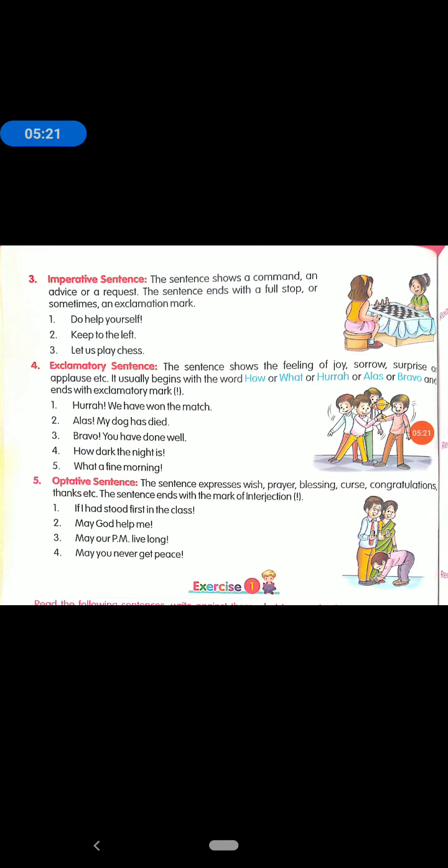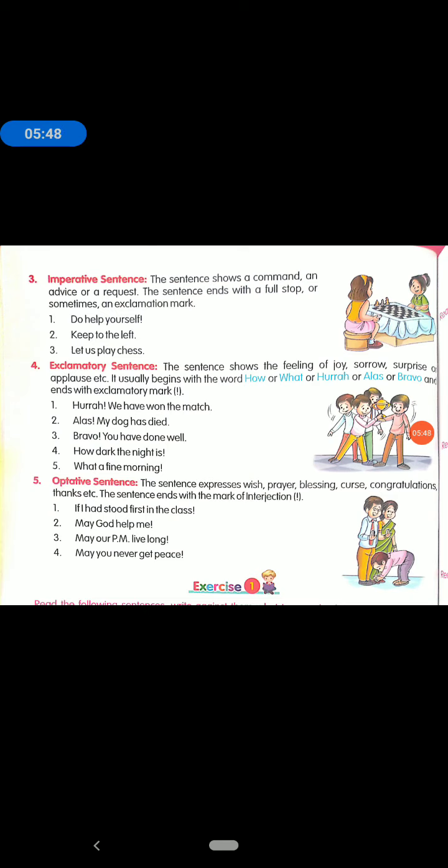Fourth is the exclamatory sentence. An exclamatory sentence means the sentence shows the feeling of joy. Joy means happiness. Sorrow means dukh, or surprise, or applause, etc. It usually begins with the word how, what, hurrah, alas or bravo, and ends with an exclamation mark, that is, the sign of exclamation.